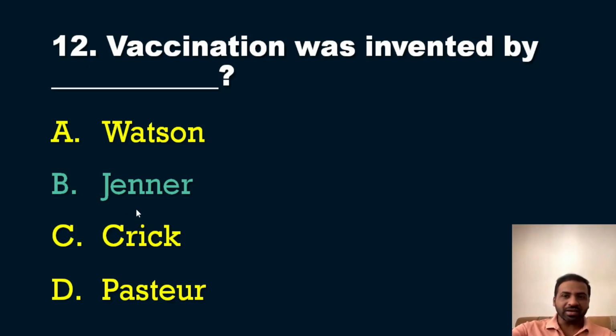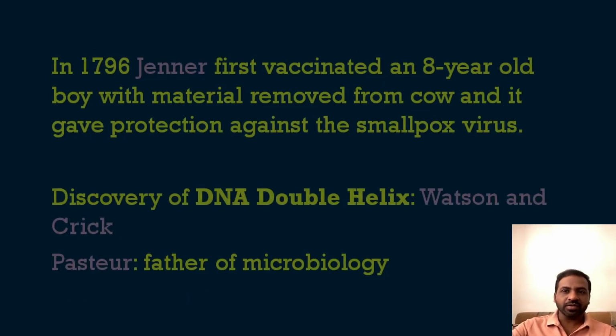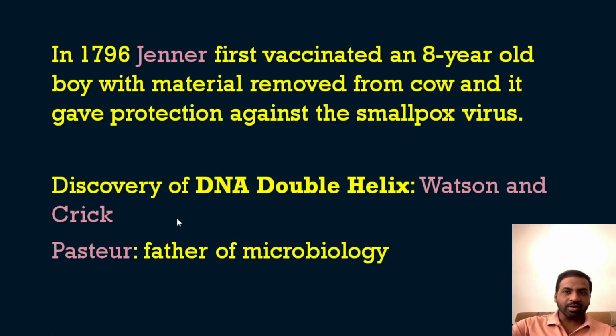Then we will see the other important personalities mentioned in the options in the explanation for this question. First, Jenner: in 1796 he first vaccinated an 8-year-old boy with material taken from a cow, and it gave protection against the smallpox virus. So the first vaccine, against smallpox, was discovered by Jenner in 1796.